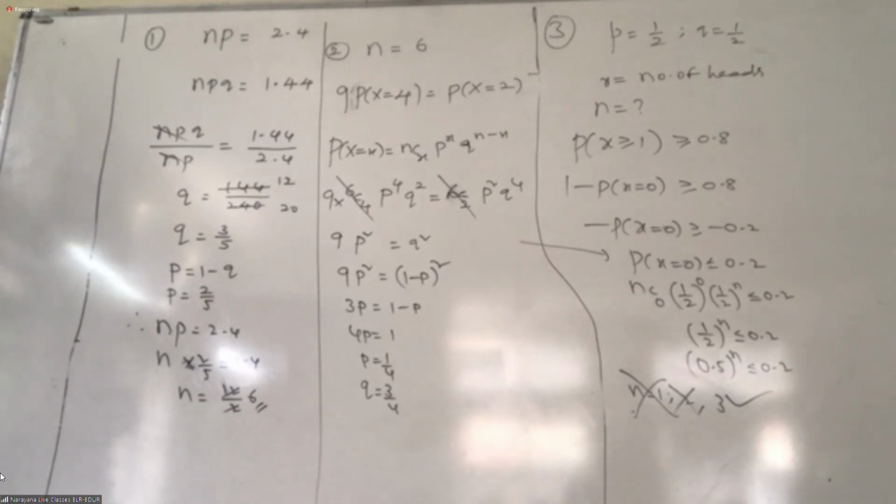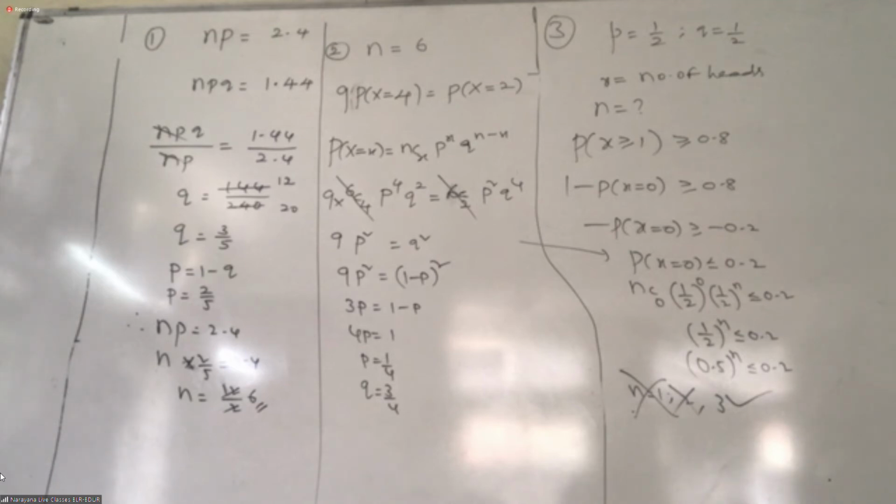9th question. Probability that in a family of 4 children, there will be at least one boy. What is your success? X is nothing but the number of boys. Correct. Got it, ma? N. Sample. 4. N equal to 4. Now, you have to be very careful. Don't take 4 students to think. Take one student. What is the probability that that student will be a boy? 1 by 2. So P equal to 1 by 2. Q is also 1 by 2.